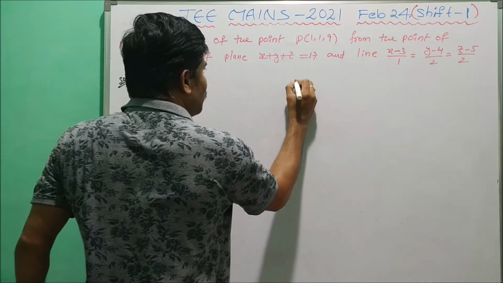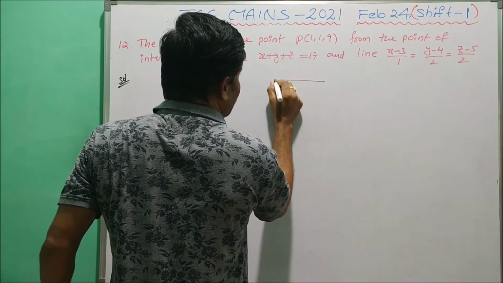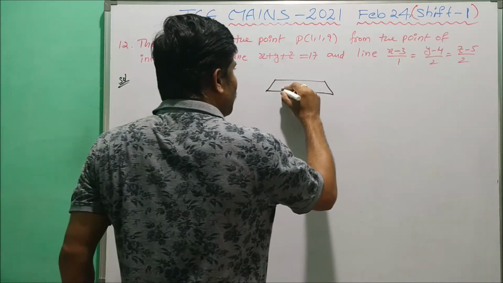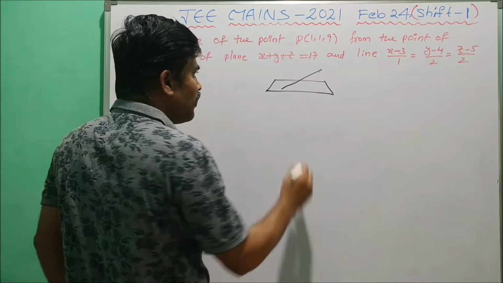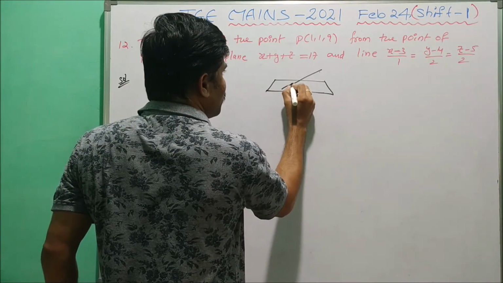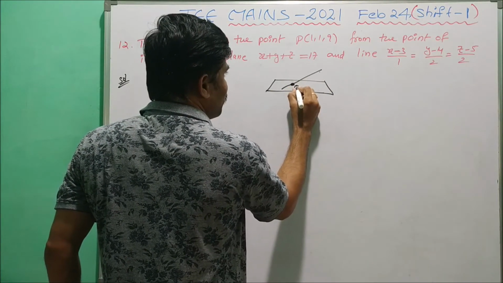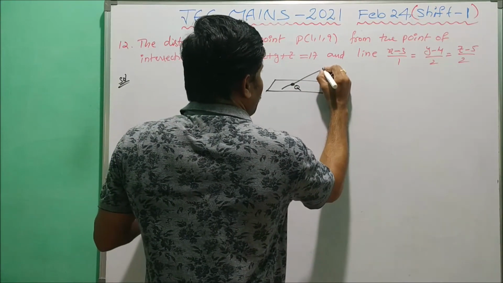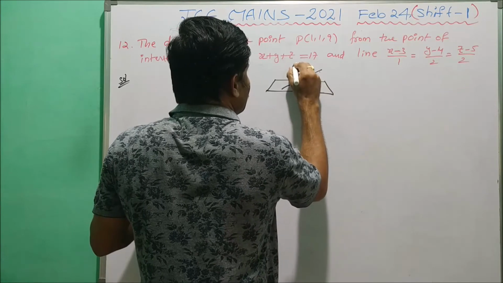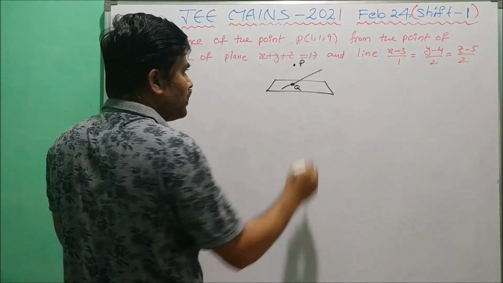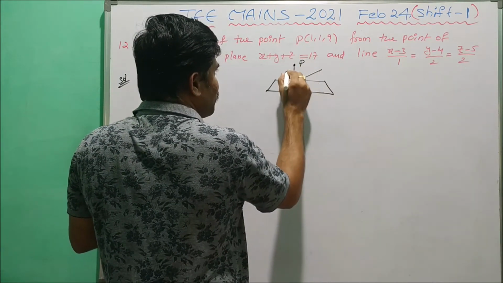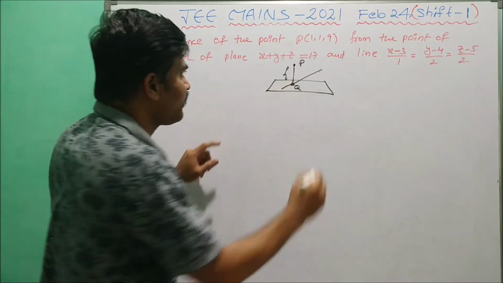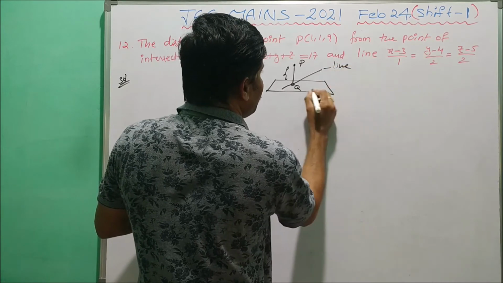Now we take this as one plane and this as one line. To find the point of intersection, let it be Q. Here this is one point P. Now we need to find the distance between P and Q. So Q is the point of intersection of the line and the plane.